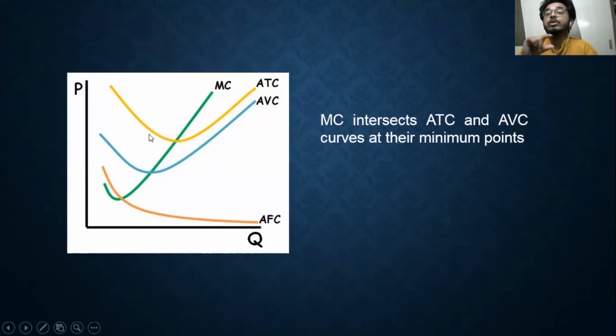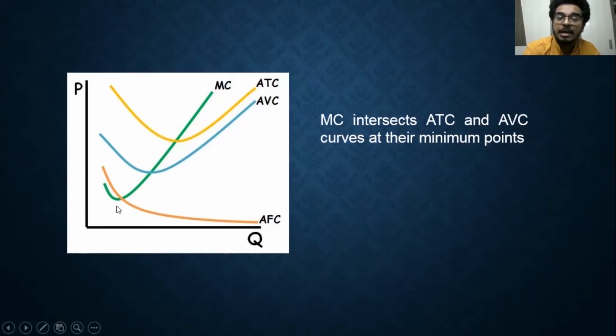Unlike total fixed cost, total variable cost and total cost, where total variable cost and total cost are parallel to each other because the difference is total fixed cost, which is constant, here ATC and AVC come closer to each other because they are divided by Q.